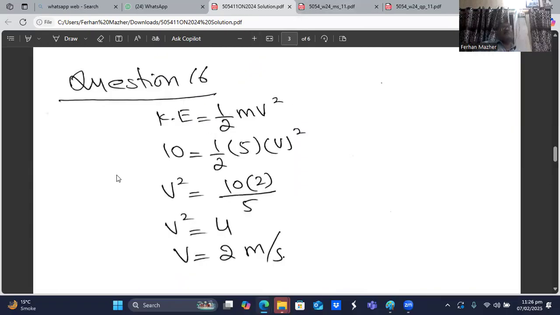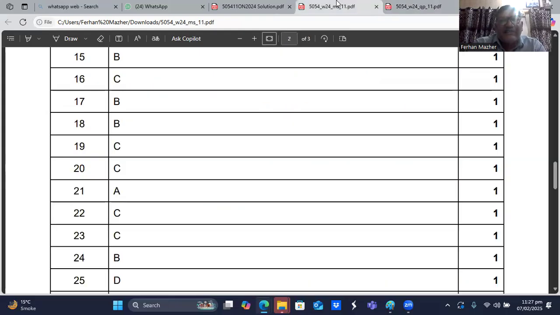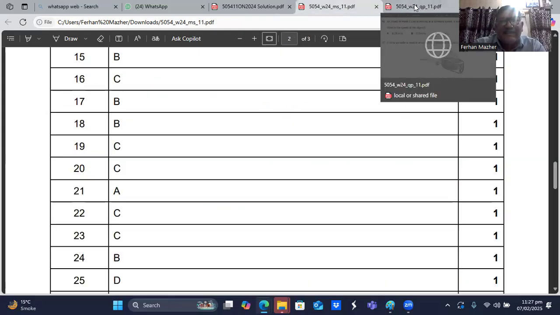So kinetic energy equals 1/2 mv². So 10 equals 1/2 into 5 into v². So we will have v² equals 10 into 2 divided by 5. v² equals 4. So v will be equal to 2 meters per second. Question number 16, I think C is the right answer, sir.